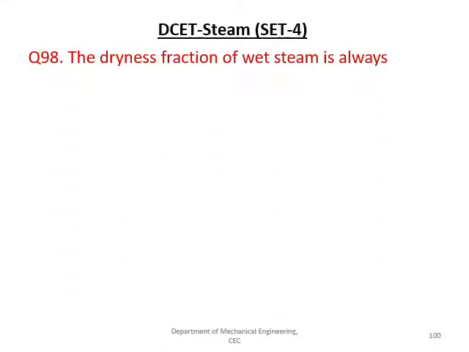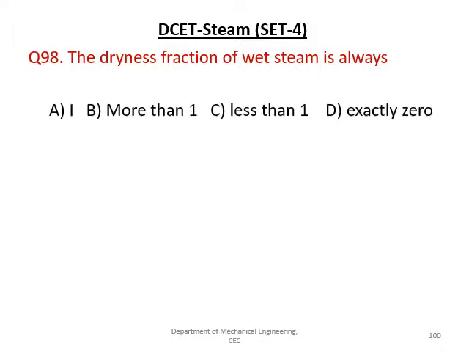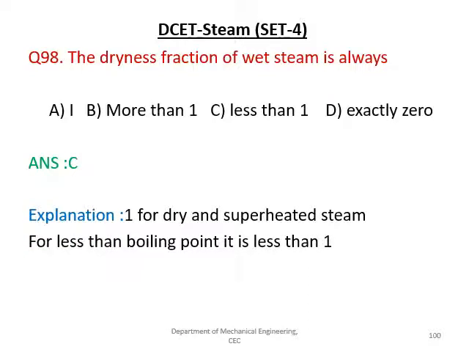The next question is the dryness fraction of the wet steam is always, given options are 1, more than 1, less than 1, exactly 0. Dryness fraction ranges from 0 to 1. So for wet steam it is always less than 1. For dry steam only it is 1. And for superheated steam also it is 1 only, because the scale counts from 0 to 1. Let us see the next question.